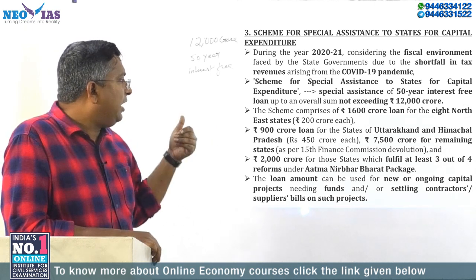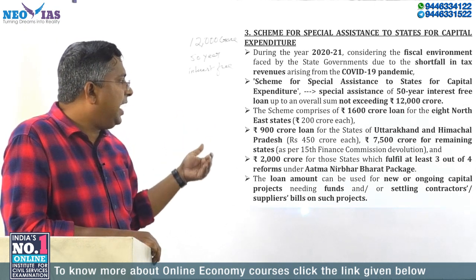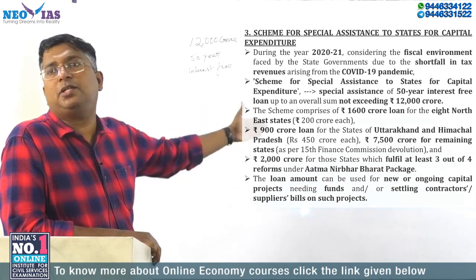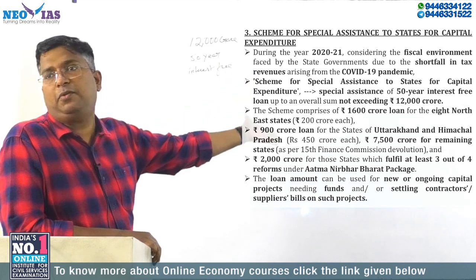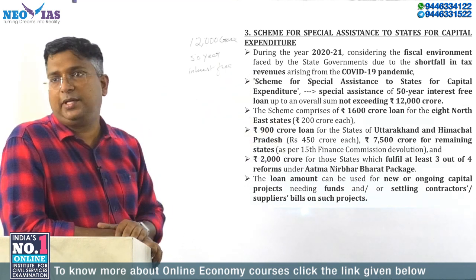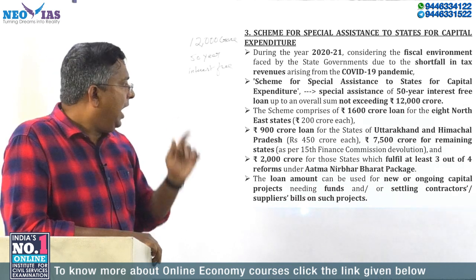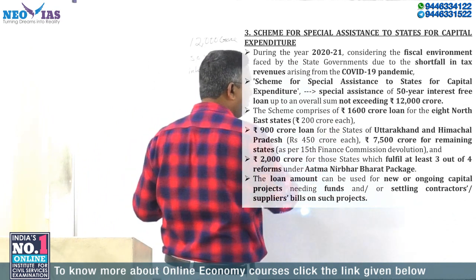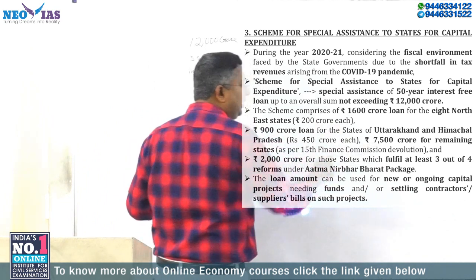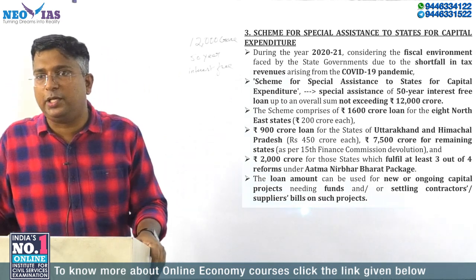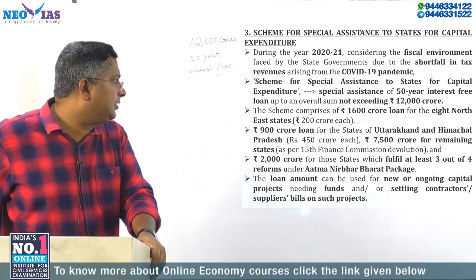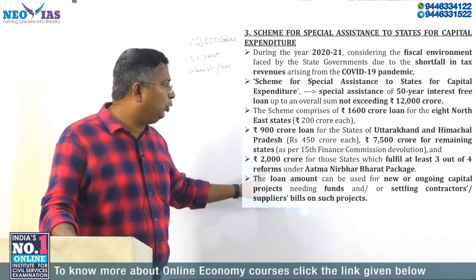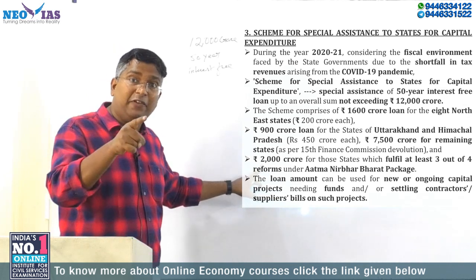Okay. So 7,500 crore for the remaining states, and how these remaining states will get this amount is based on the 15th Finance Commission recommendation, and the 15th Finance Commission has already given the report on how much each state will get. So if you add the amount, how much will it come to? 900, 1,600, 2,500. 2,500 plus 7,500, it is 10,000 crore only. Now there is 2,000 crore balance there. Yes or no? Add it. So it's saying that the remaining 2,000 crore will be given to those states